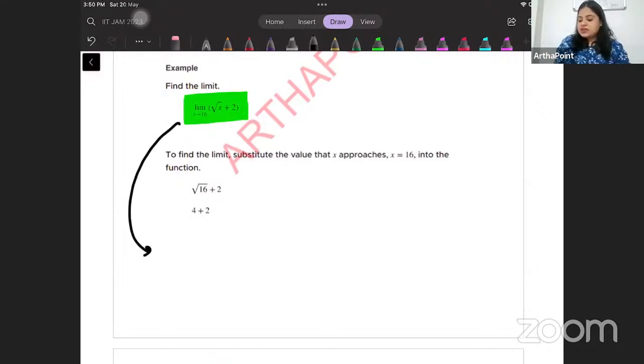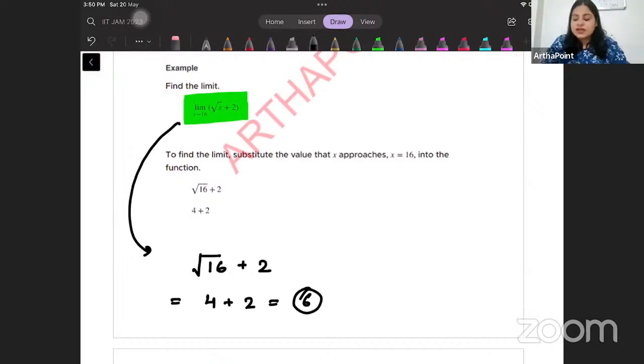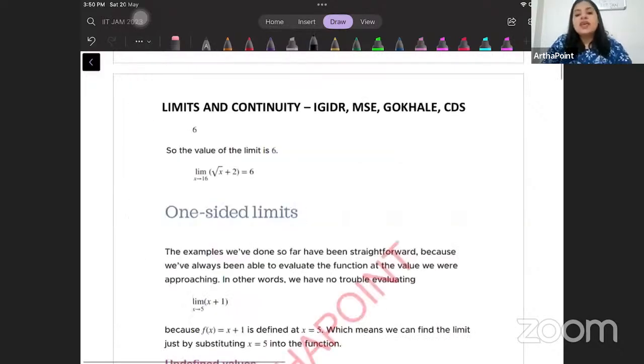When we put x equal to 16 in this function, we will get the answer as 6. So we can say that the value of the limit is 6.